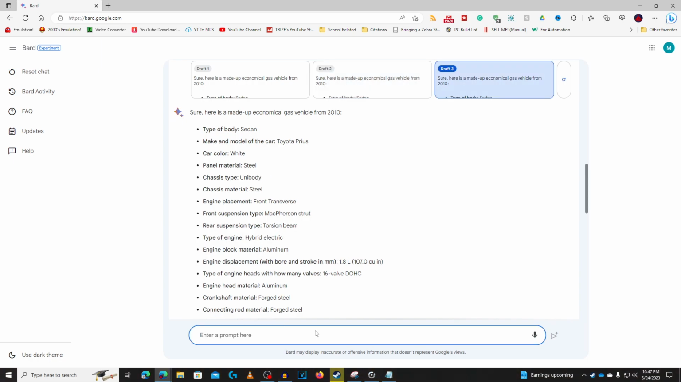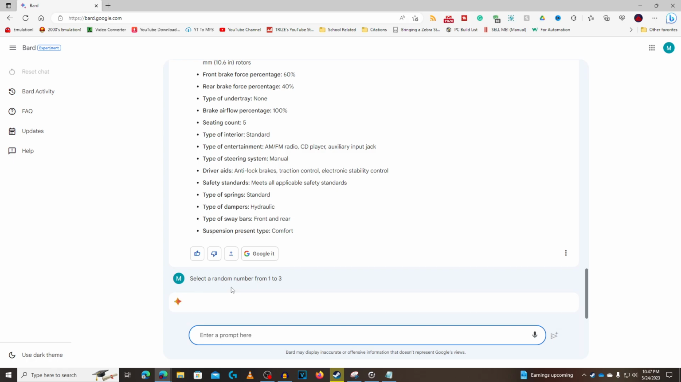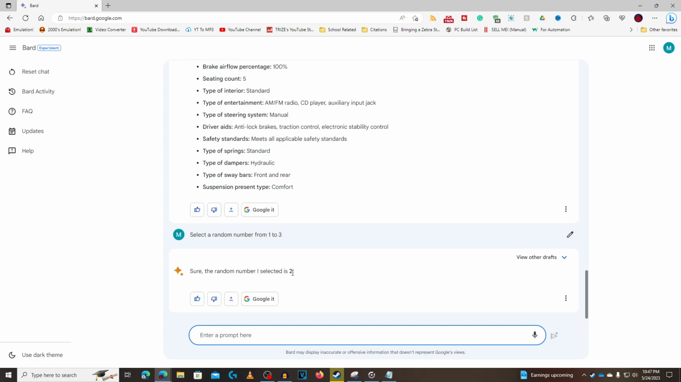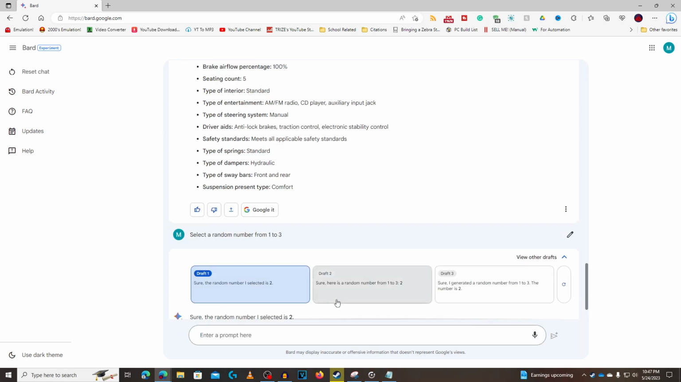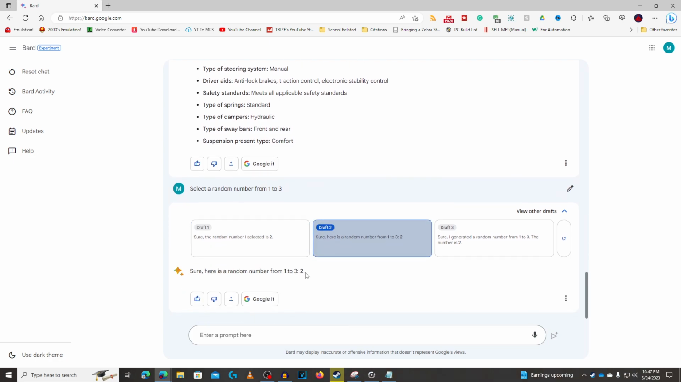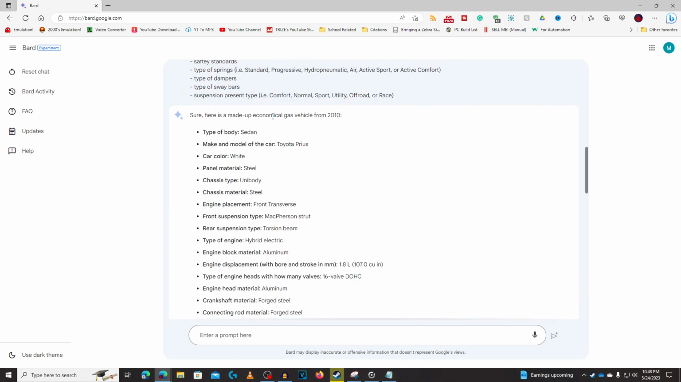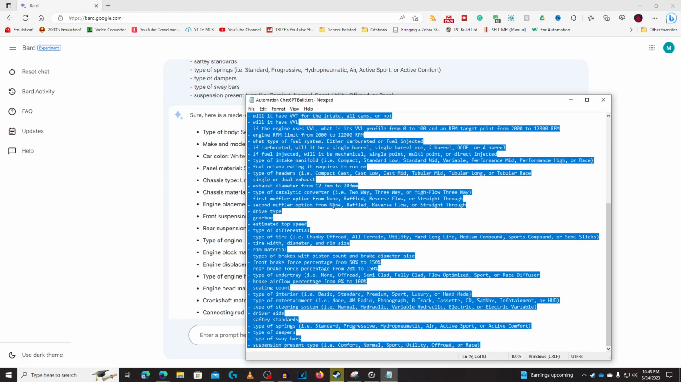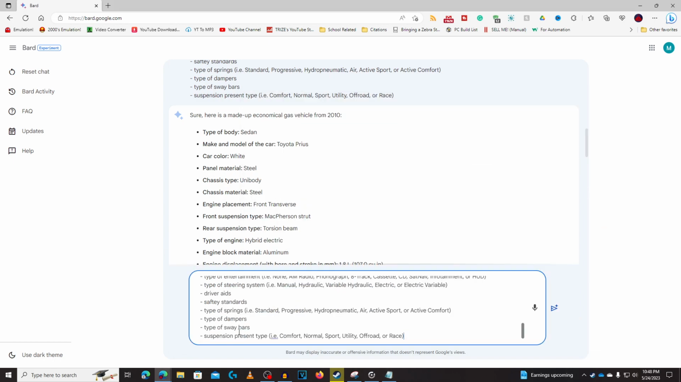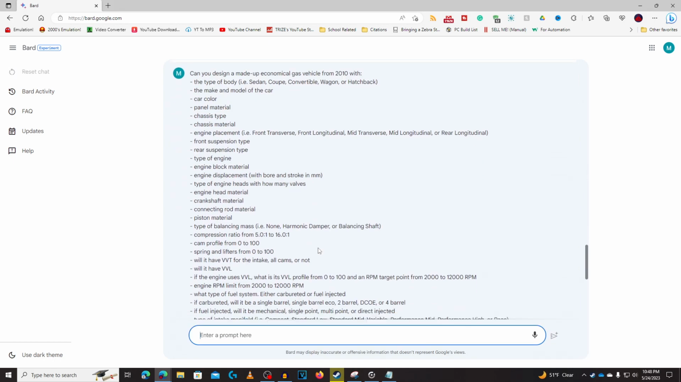So I think what I'm going to do here is randomly generate a number between 1 and 3 to see which draft I'm going to select for my car build. So select a random number from 1 to 3. What's it going to be? First draft, the second draft. View the others. Wait, I can't go back to the draft. Oh, damn it. Well, time to regenerate this, and hopefully I can get the second draft, no matter what it's going to generate.